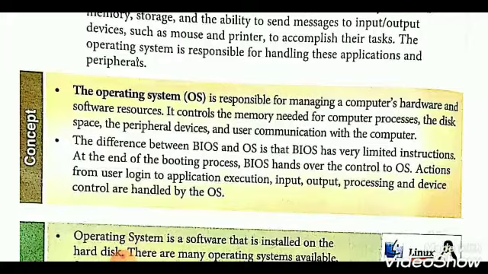It controls the memory needed for computer processes. The OS controls the memory of computer processes, the disk space, the peripheral devices and user communication with the computer.